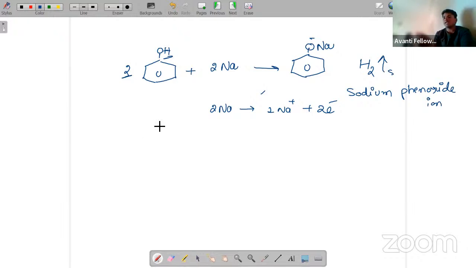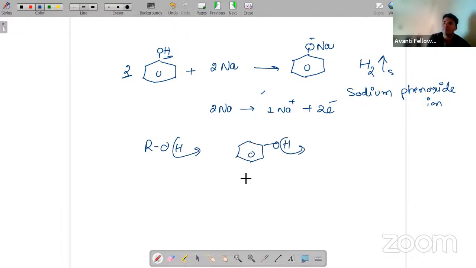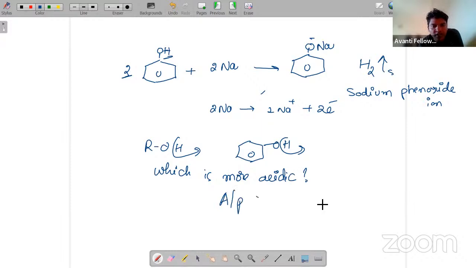Now the interesting fact from here is that alcohols are also losing H plus and phenols are also losing H plus. Among these two, which is more acidic? The question will be asked in your examination: which is more acidic, alcohol or phenol?